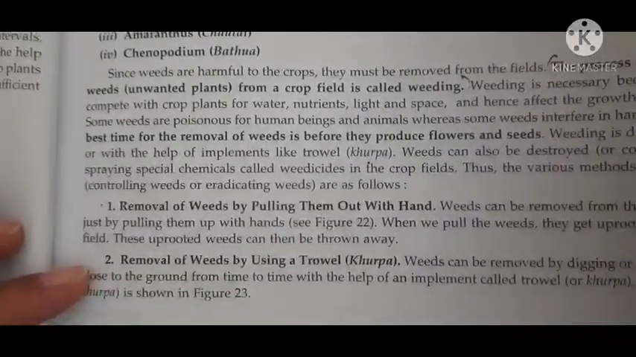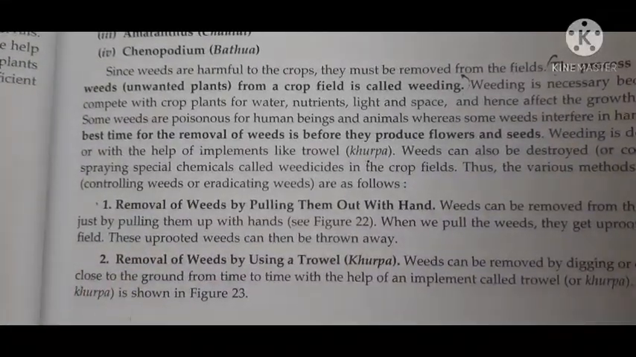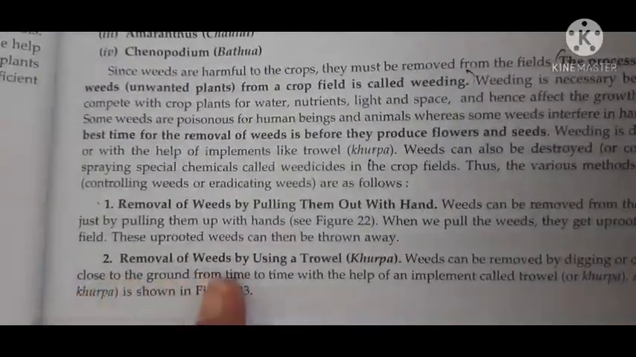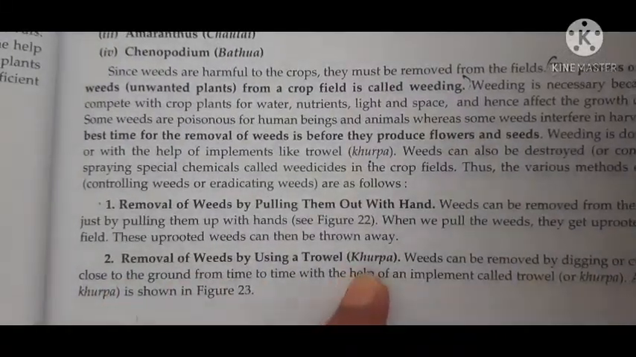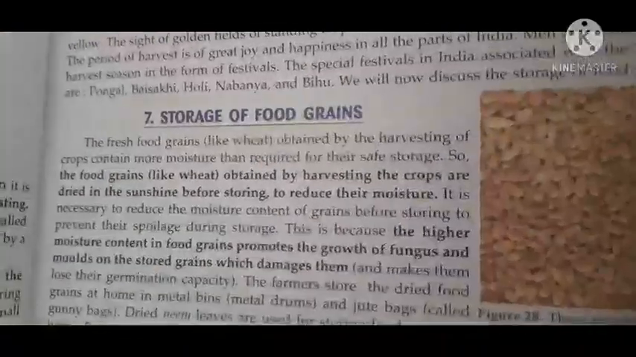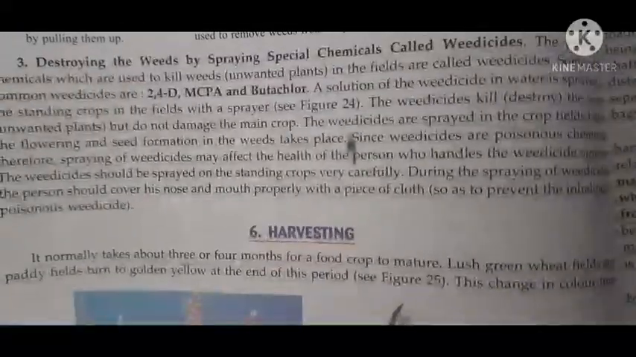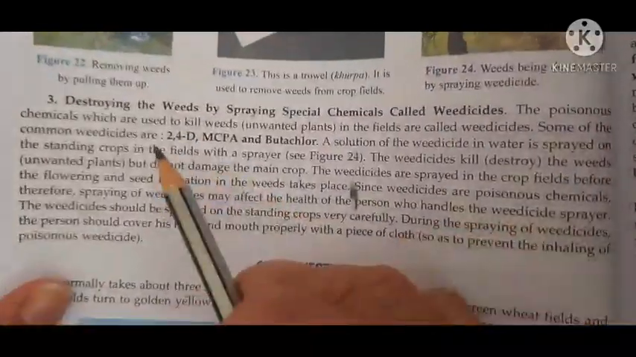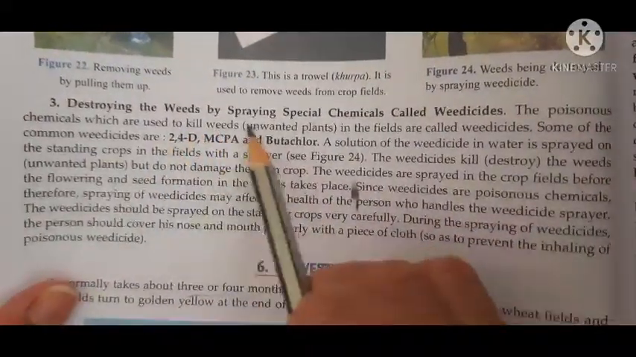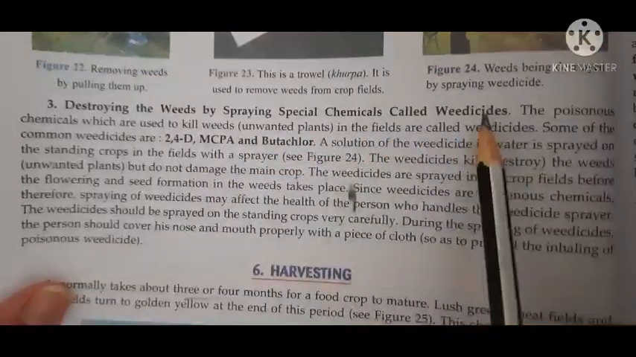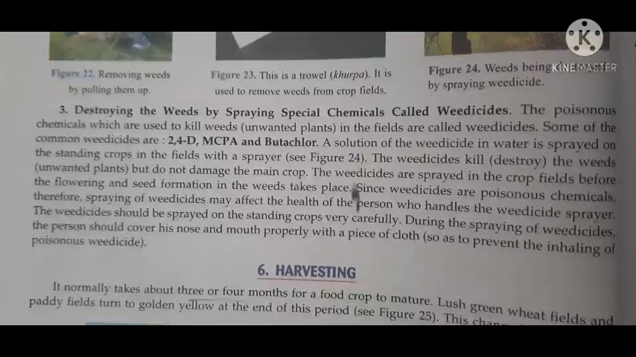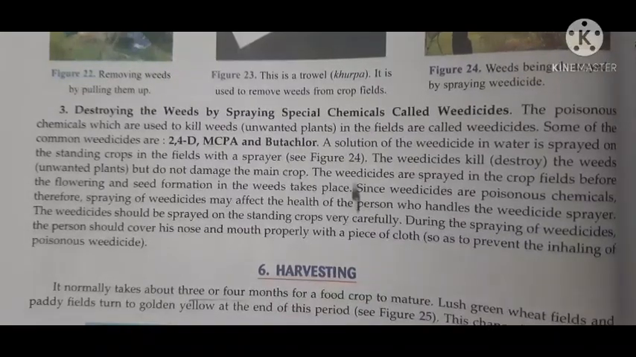We discussed two methods out of three, that is removal of weeds by pulling them out by hand, and removal of weeds by using a khurpa or a trowel. The third method is destroying the weeds by spraying special chemicals which are called weedicides. So by using weedicides also the weeds can be killed.